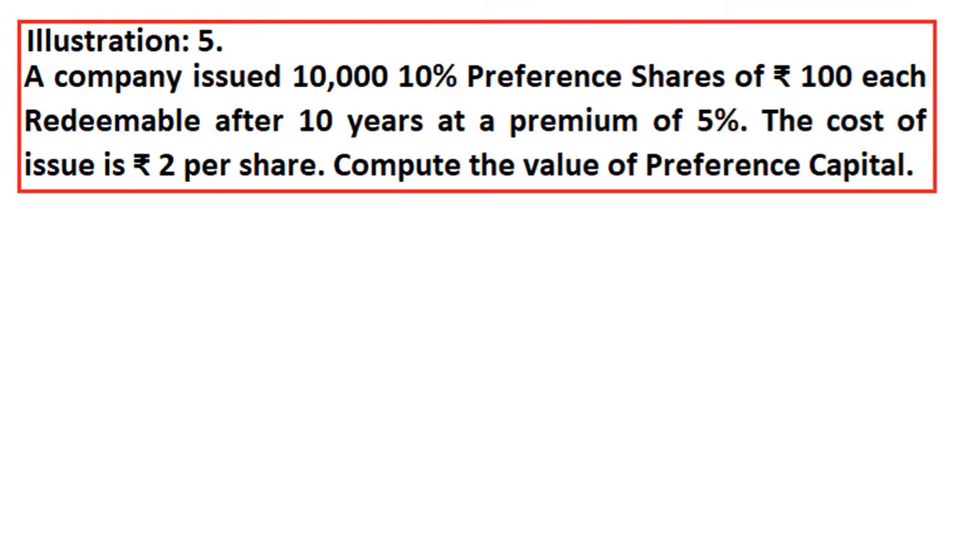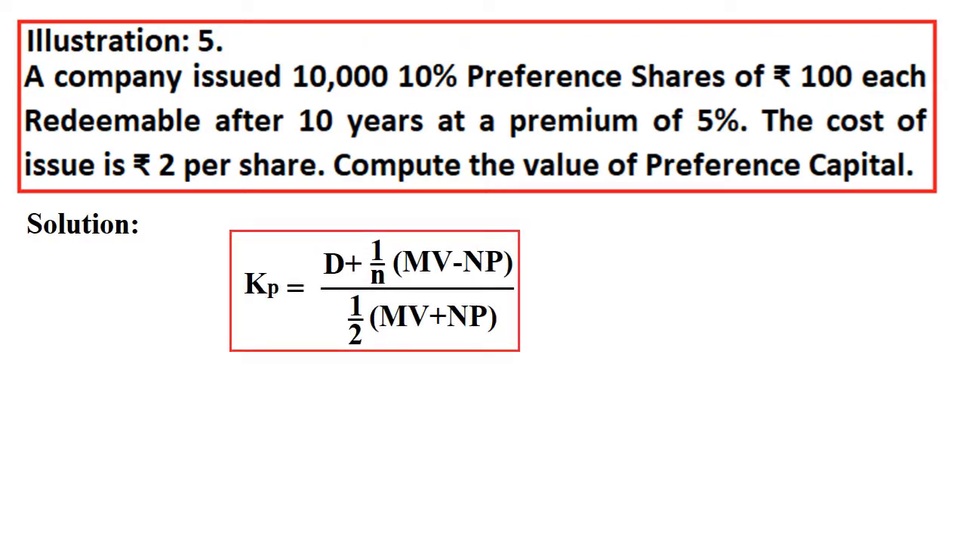Then we'll see the illustration. A company issued 10,000 10% preference shares of 100 each, redeemable after 10 years at a premium of 5%. The cost of issue is 2 per share. Calculate cost of preference share capital. Quite similar to the earlier question. So you can easily understand here. The most significant is, while redeeming, we are giving a 5% premium. That is most significant. So when you come to the solution, apply the formula.